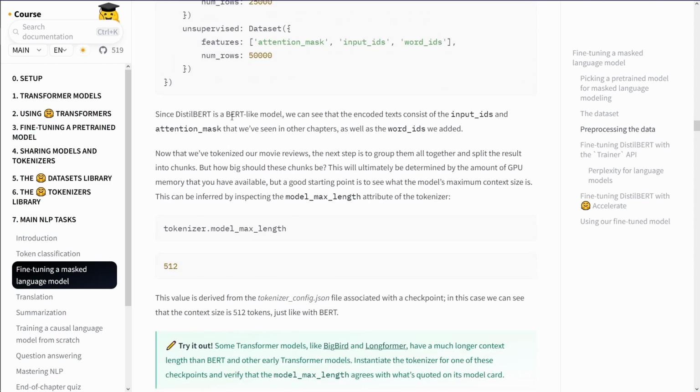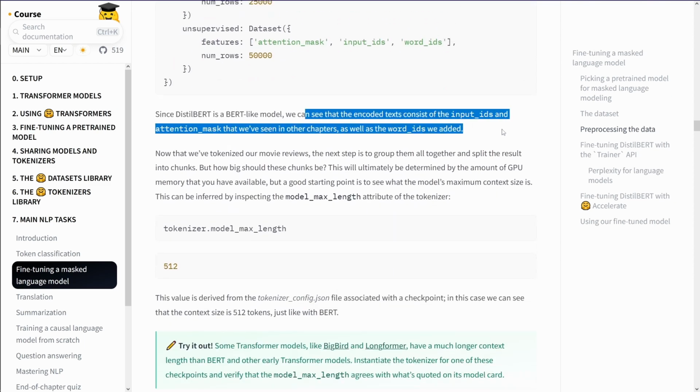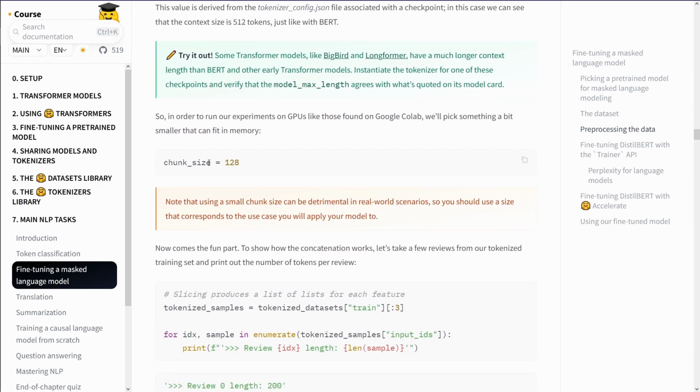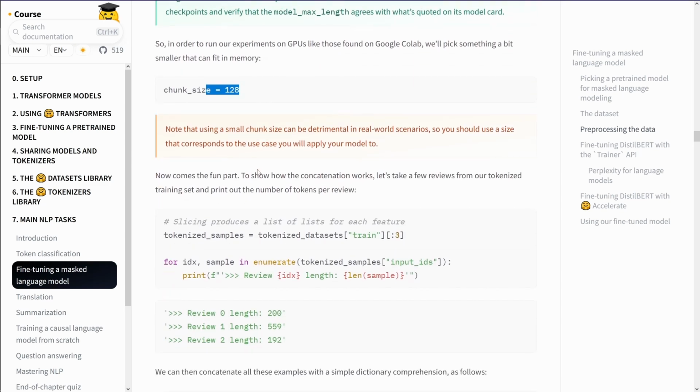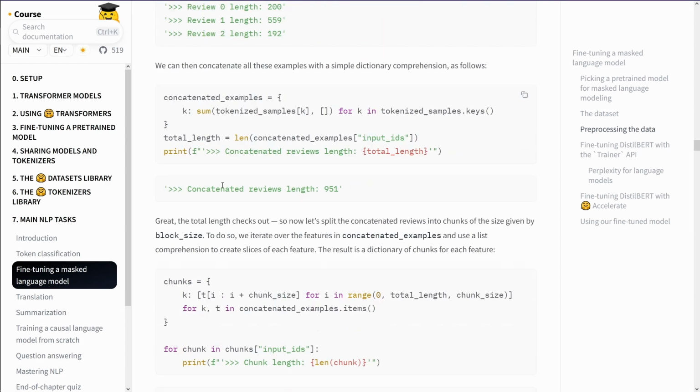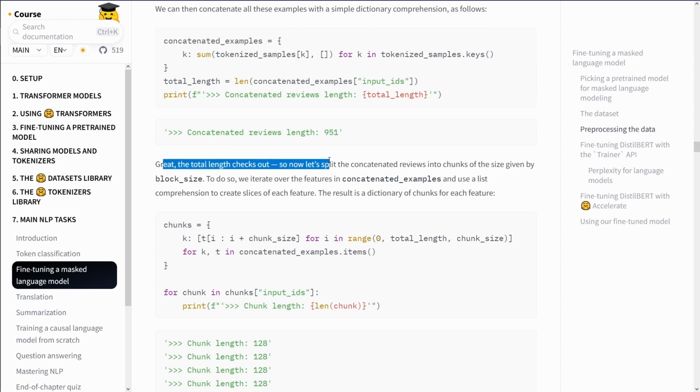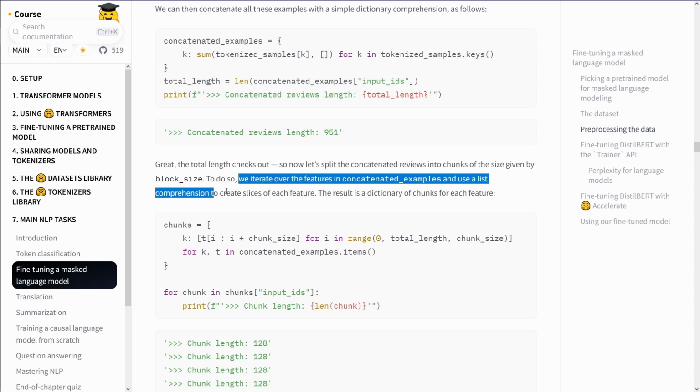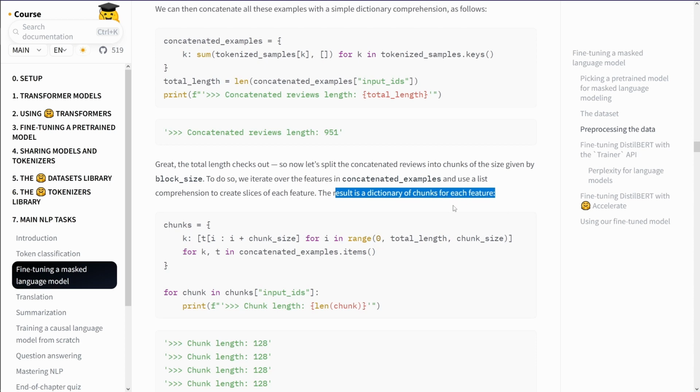Yes. The BERT-like model, we see that the encoded text consists of input IDs and attention mask, our special tokens. Yes, we know this. I showed you in my video. Chunk size is 128, default to everything. Enumerate, yes. Concatenate, yes. So now let's split the concatenated reviews into chunks of the size given by the block size. To do so, we iterate over the features and use a list comprehension to create slices. The result is a dictionary of chunks for its features.